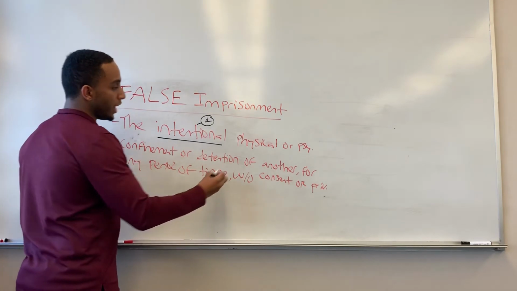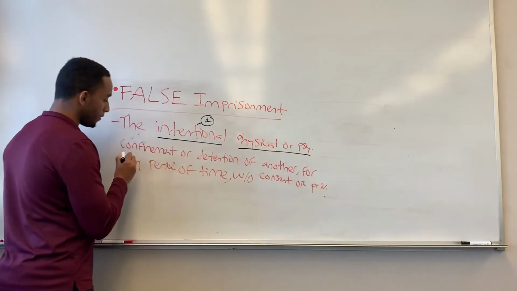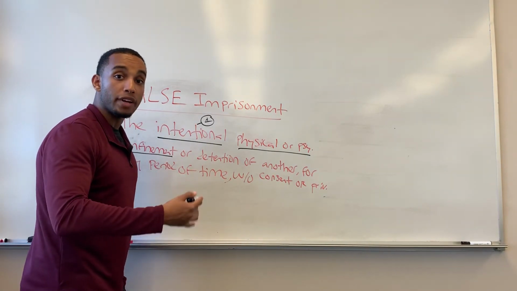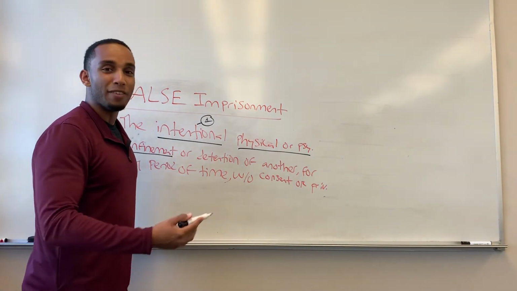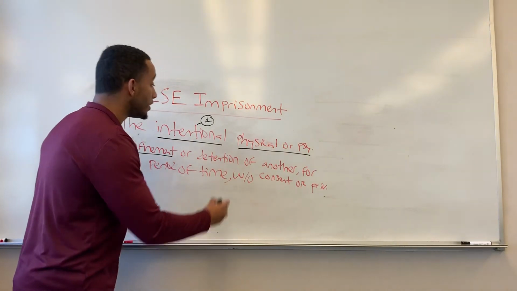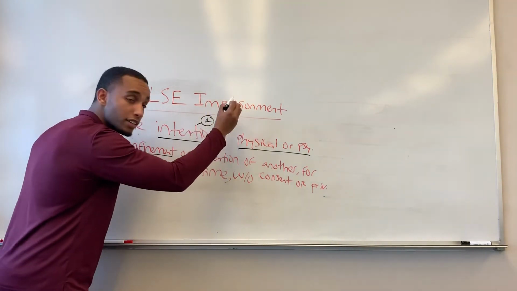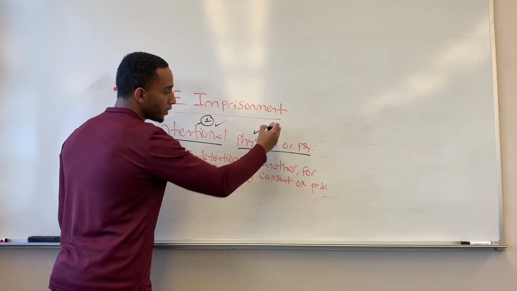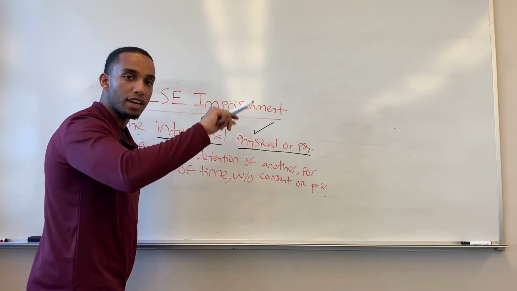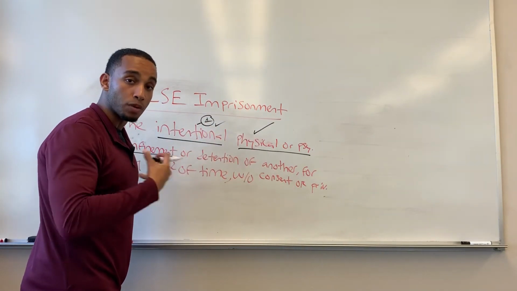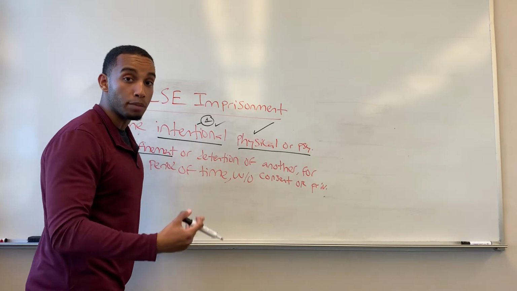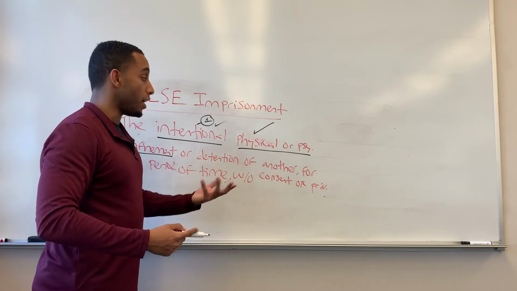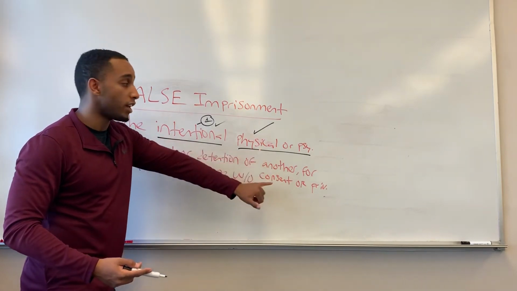Moreover, there must be a physical or psychological confinement. An example of a physical confinement can be that my friend Emily wants to lock me in the closet. She has the intent to lock me in the closet physically, grabs my body, throws me in the closet, and locks it without my consent or privilege. That is an example of Emily being liable for false imprisonment in a situation where it was a physical confinement, not a psychological one.